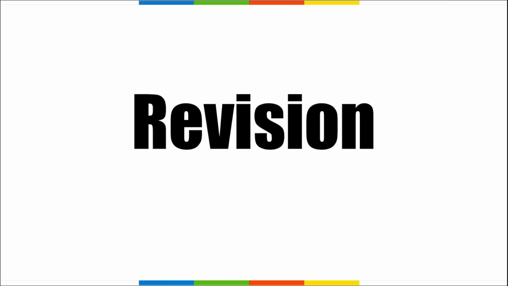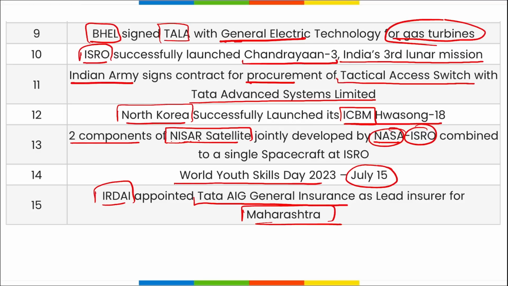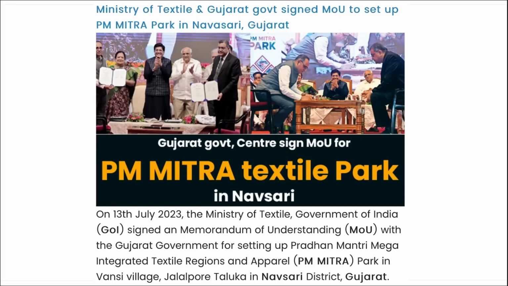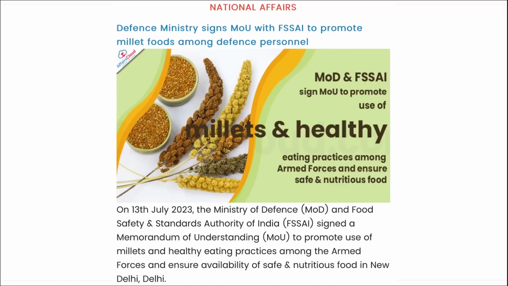Let's move to the revision part, friends, as these were your important current affairs for the day. First, Ministry of Textiles and Gujarat government recently signed an MOU to set up PM Mitra Park in Navasari, Gujarat. So we can say this PM Mitra Park is related to which sector? It is related to the textile.